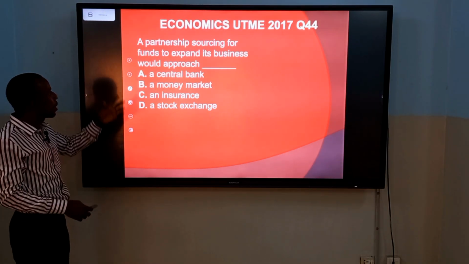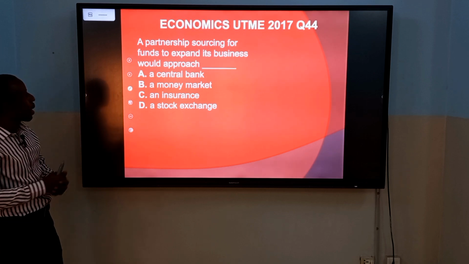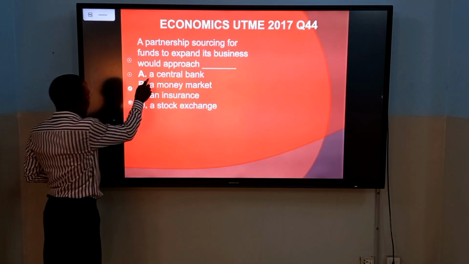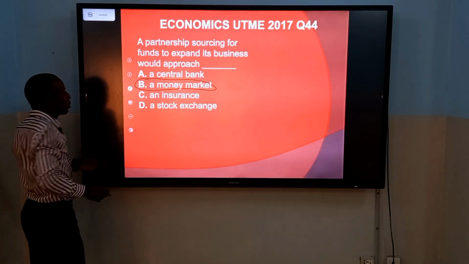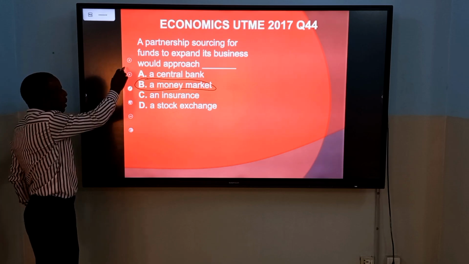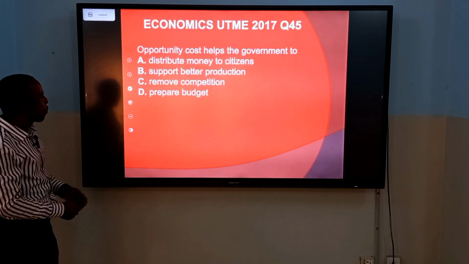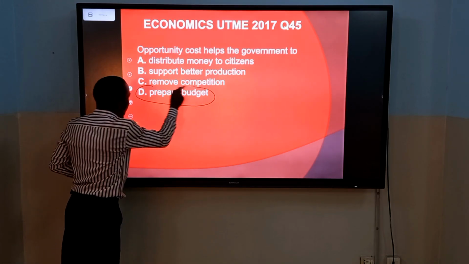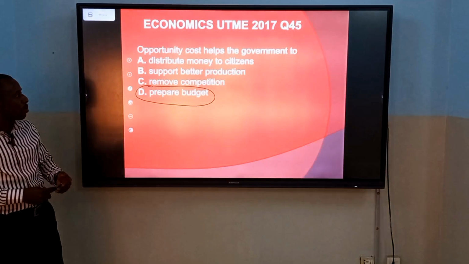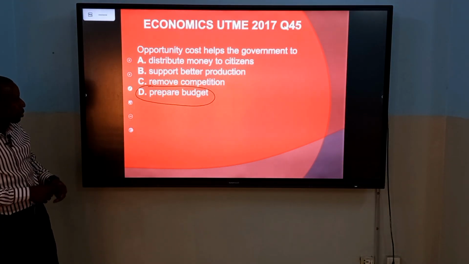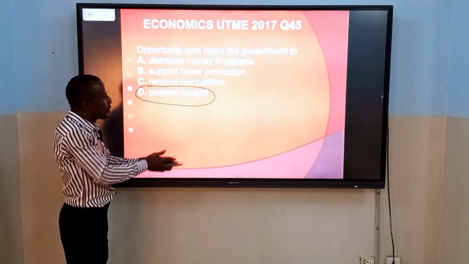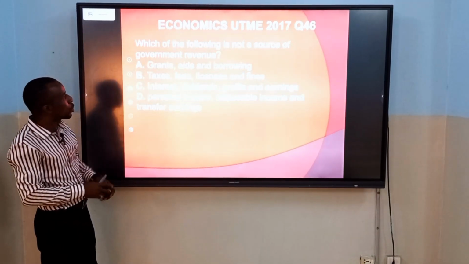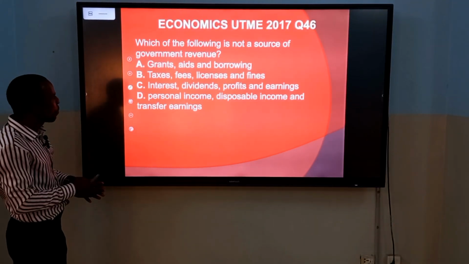We have question 44. A partnership sourcing for funds to expand its business would approach a money market. You can go to a money market to get a loan to fund and further expand the business. We have 45. Opportunity cost helps the government to prepare budgets. Considering the fact that the resources are limited, the government can adopt opportunity cost to prepare the budget to determine the total revenue and expenditure.